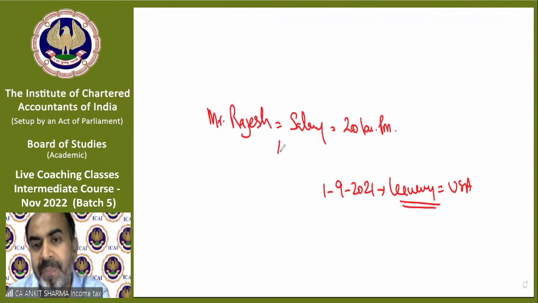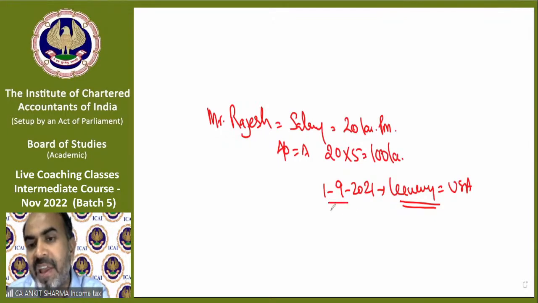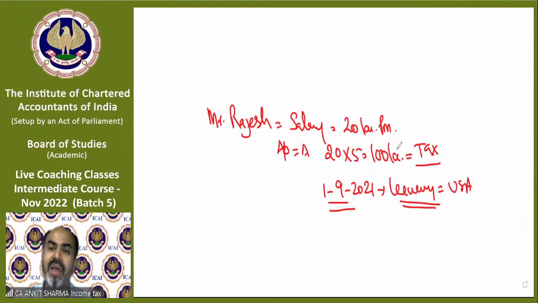So from April till August, that means 5 months of salary income, almost 100 lakh rupees. When he left India from 1st September 2021, the Income Tax Department asked, please pay tax on this income. What he said was, this is my white money, this is my previous year.